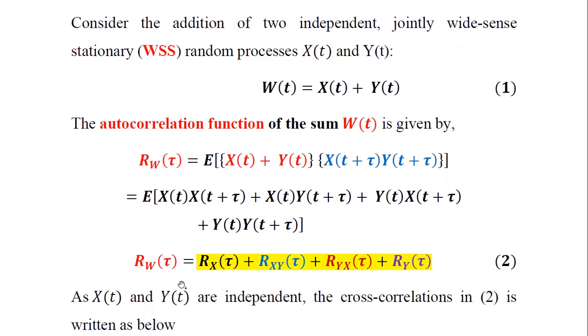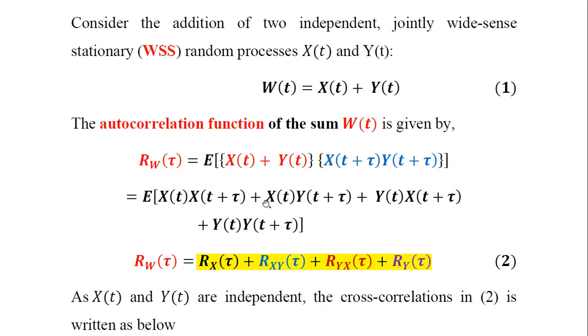Now we can write the autocorrelation function rw of tau is equal to, the first term, expectation of x of t with x of t plus tau. The first product involves the multiplication of a random process with its own time shifted version, so this is autocorrelation. Therefore we can write rx of tau, plus the second term, expectation of x of t with y of t plus tau.